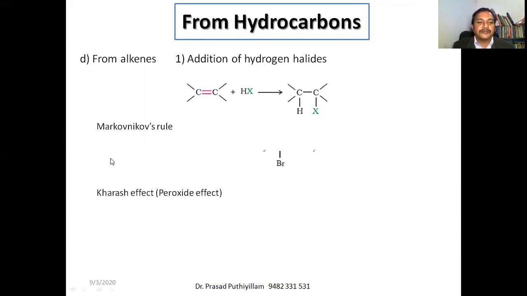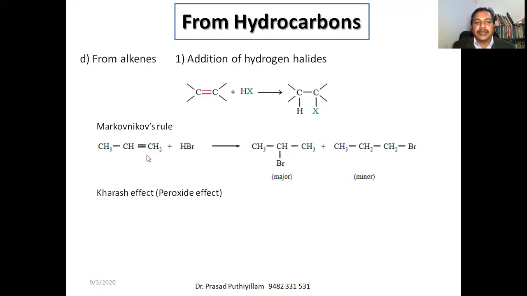Say for example, CH3CH double bond CH2 is an unsymmetric alkene. It is propene. Here the first carbon contains two hydrogen atoms, whereas the second carbon contains one hydrogen and one methyl group, and HBr is the one which is going to react, which we call the addendum, the one which is going to add to that molecule. We can write HBr as H plus and Br minus. H plus is the positive side and Br minus is the negative side of that addendum.